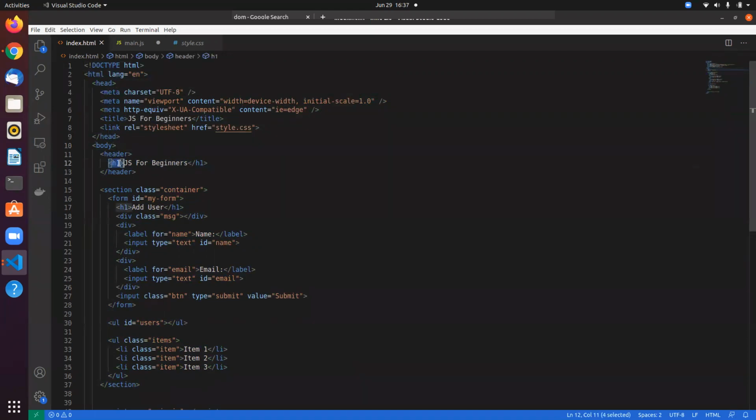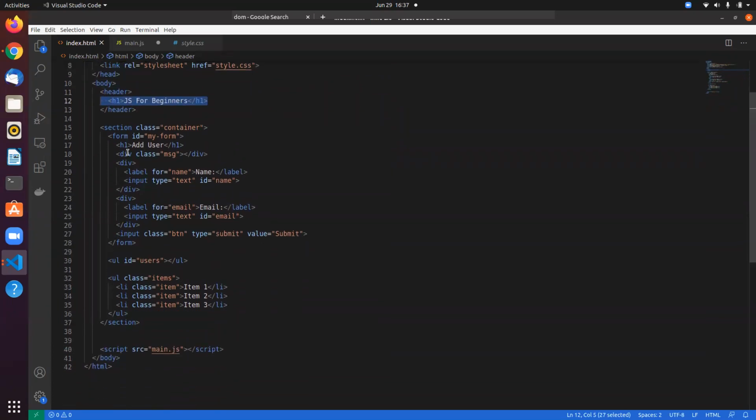It has an H1 tag with JS for beginners. It has a container class which contains a form, which has a label and an input for name and email, and a simple submit button. Let me just remove this for the time being.